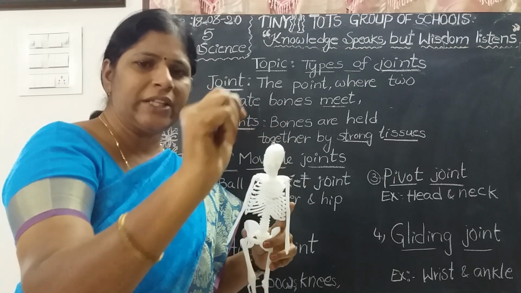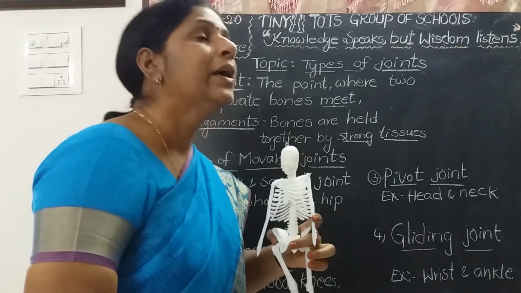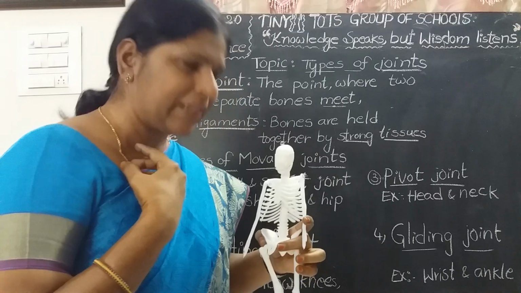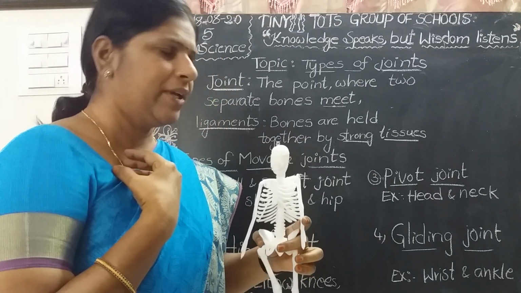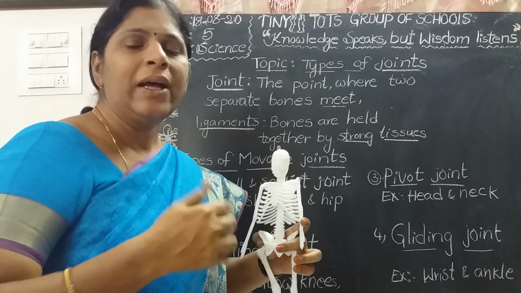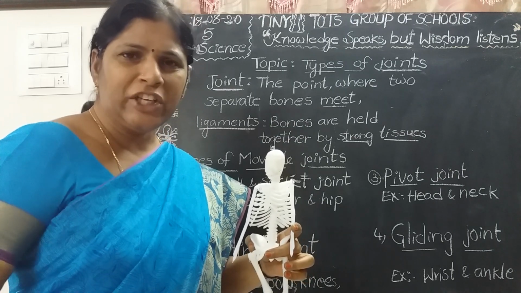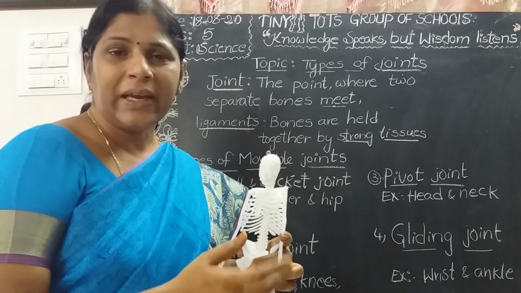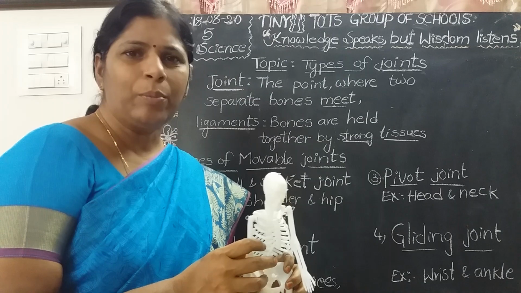Wrist joint is there. Elbow joint is there. Shoulder joint is there. Head and neck joint is there. That's why we can bend our head like this, sideways. Hip joint is there, knee joint is there, and ankle joint is there. So many joints are there in our body.